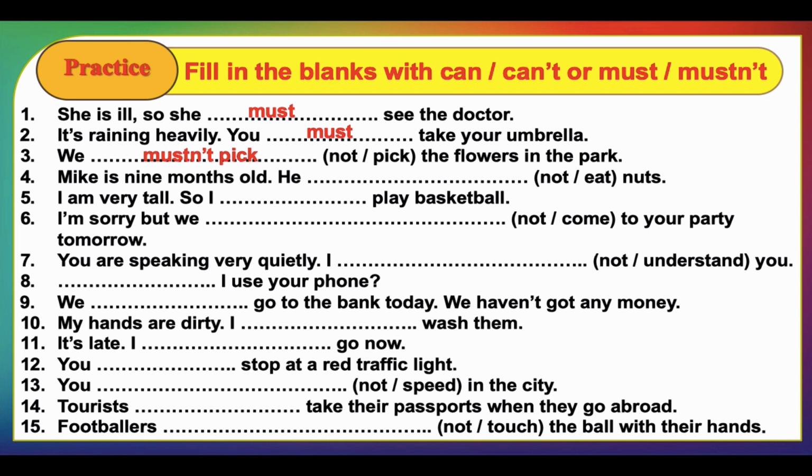Mike is 9 months old. This is ability, I think, because someone who is at this age cannot eat nuts. So we say he cannot eat nuts. I'm very tall, so I can play basketball. That's good. I am sorry, but we not come to your party tomorrow. Here we have tomorrow. This is ability in the future. And to use ability in the future, we have only one possibility, which is can. But here we have not. We say, we cannot come to your party tomorrow.